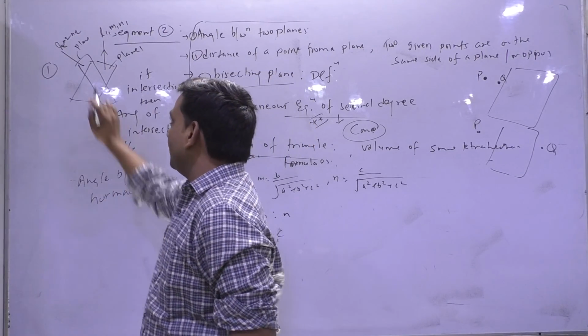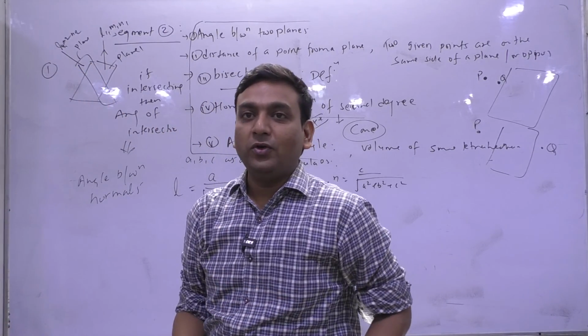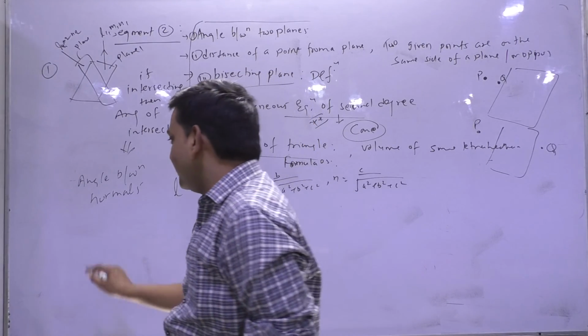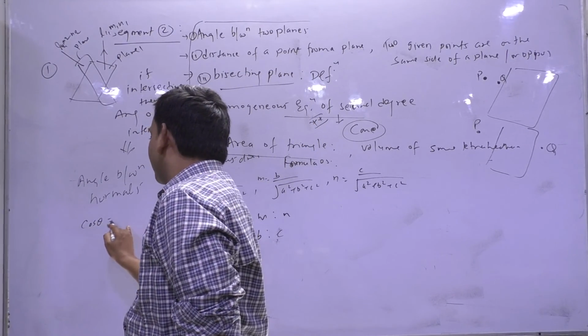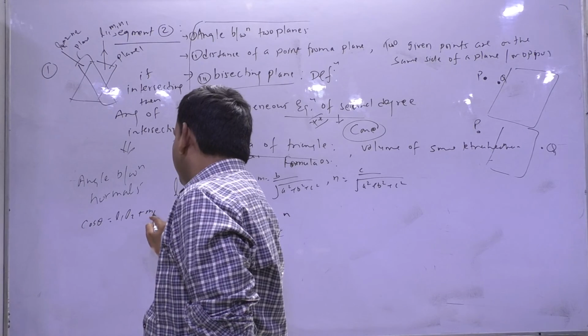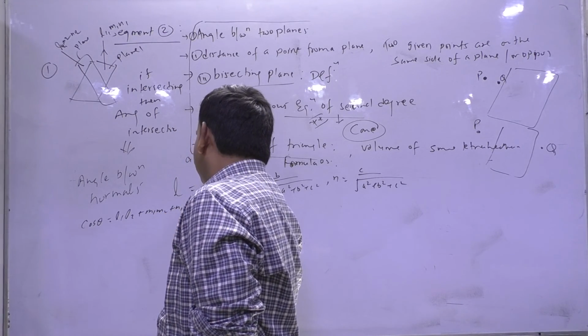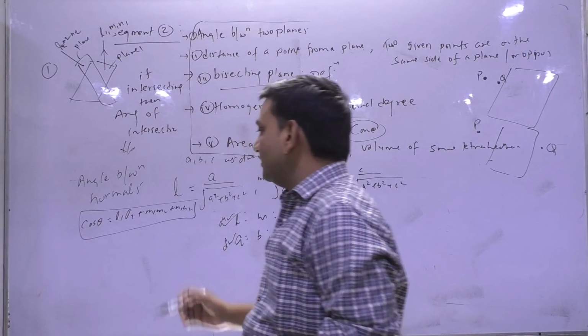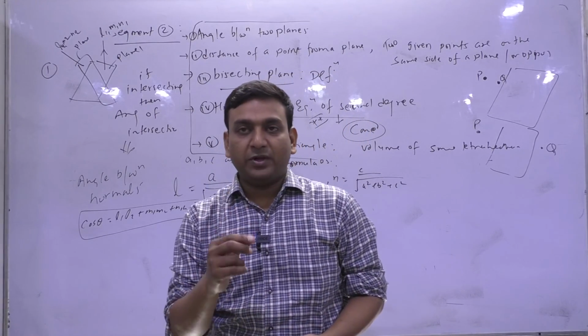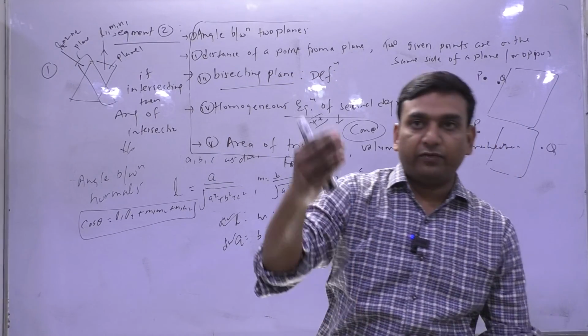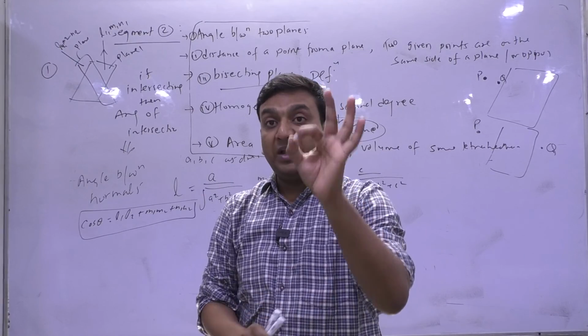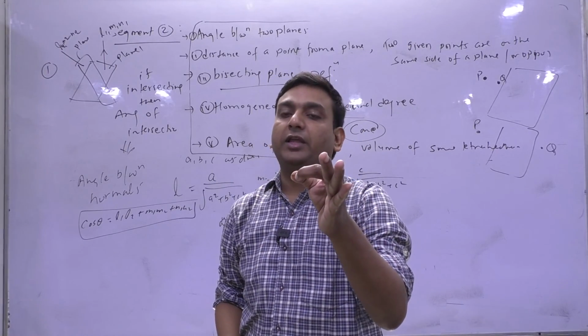So for the angle between normals, what did I tell you? Cos theta equals L1 L2 plus M1 M2 plus N1 N2. I told you this in the first chapter, or you can go through the PDF provided to you, and please stick to that PDF only.